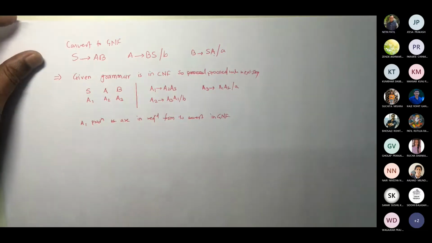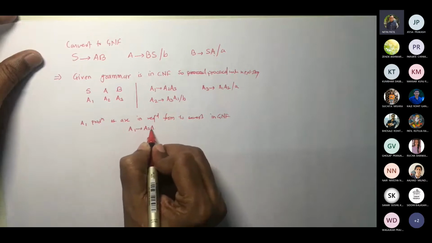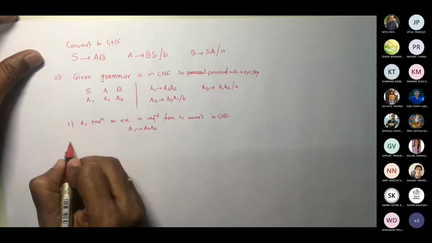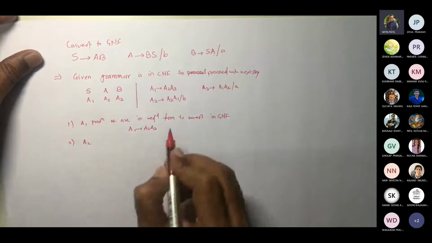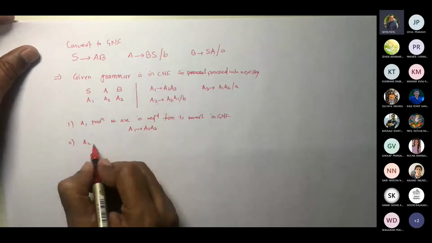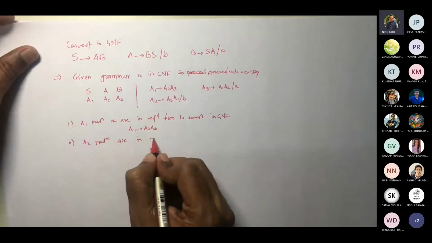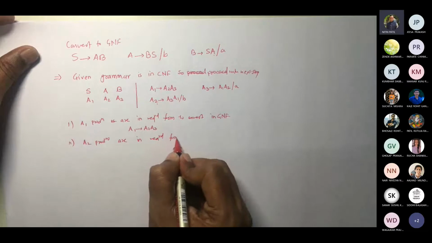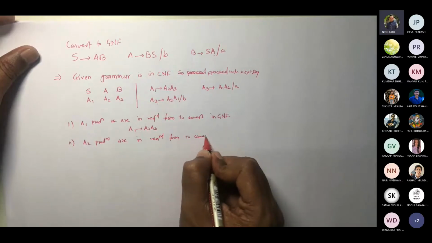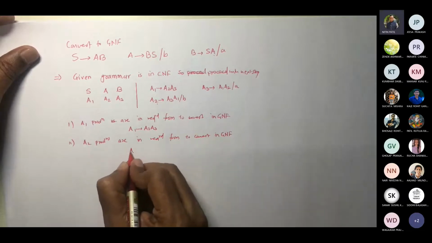Similarly, ये कौन से प्रोडक्शंस थे? A1 के A1 gives A2 A3. करेक्ट. सेकंड स्टेप. A2 प्रोडक्शन भी ठीक है, क्योंकि because this index is lesser than this. So A2 productions are in required form to convert in GNF. कौन से प्रोडक्शंस है?